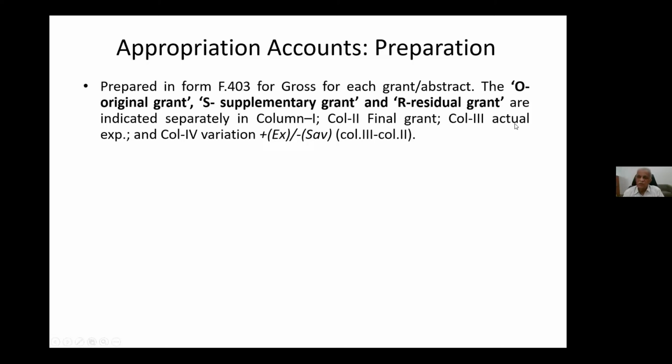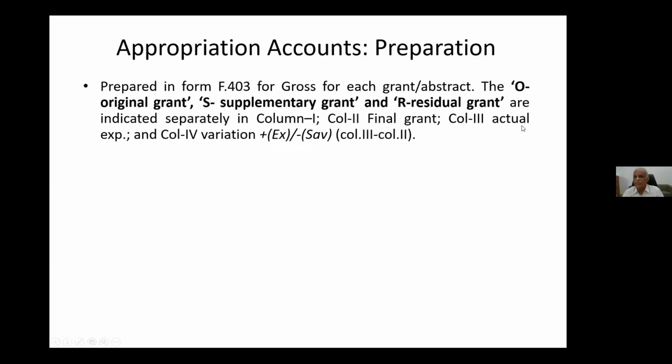Yeah, so again, you go to our appropriation accounts definition. The actual expenditure will be compared with the grant as voted by Parliament and sanctioned by President. So this actual expenditure, which you have shown in column 3, and the final grant which the Railway Board has given us, the difference between the two we put in column 4 as excess or savings.